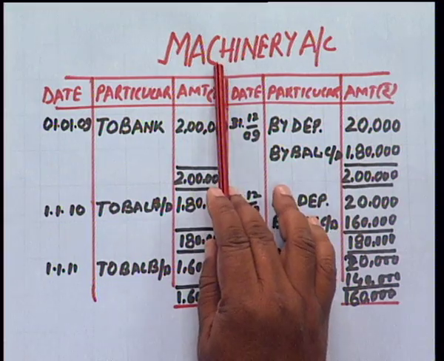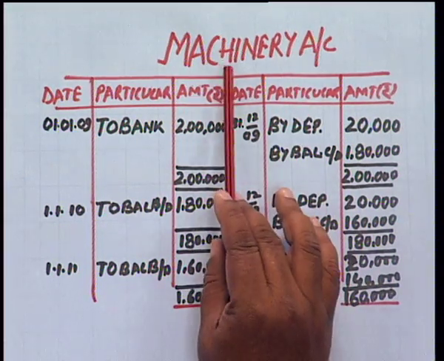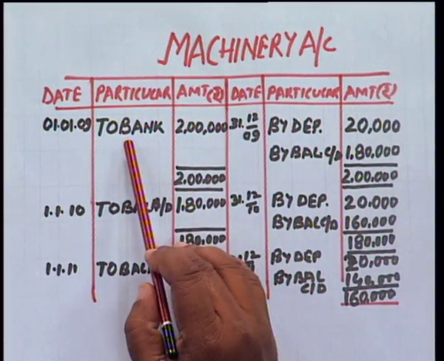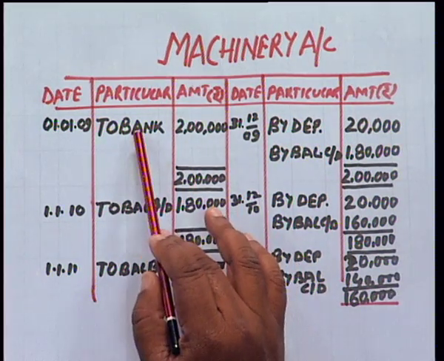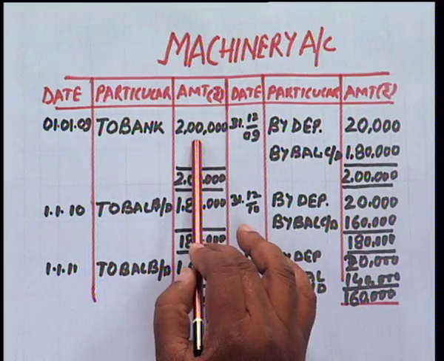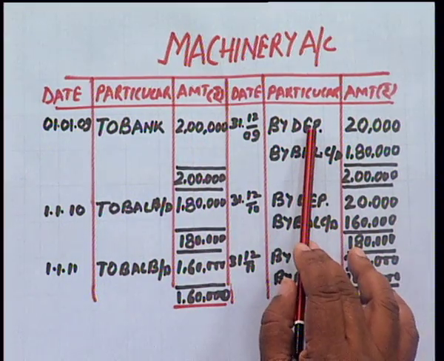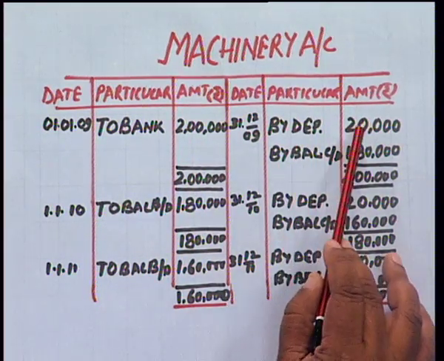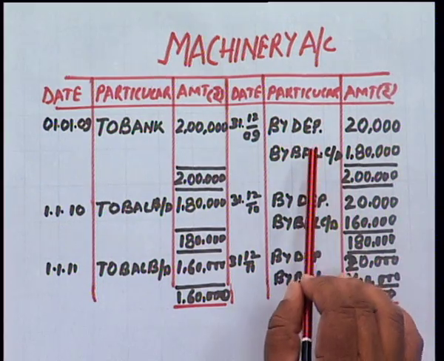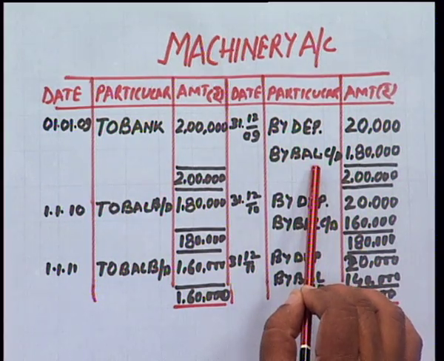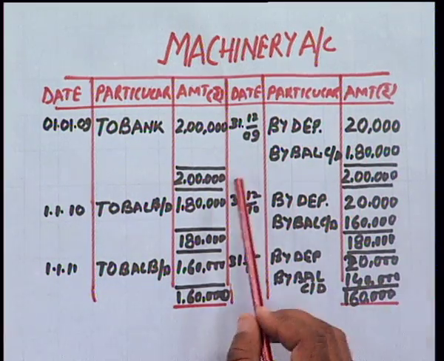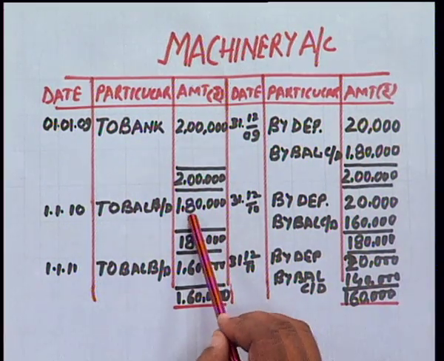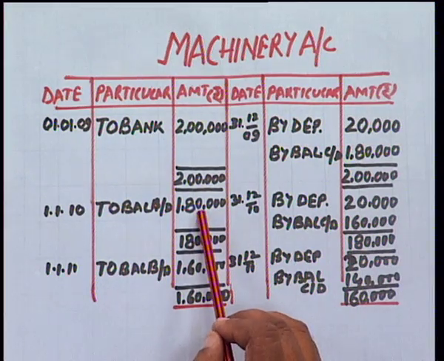We have to prepare the machinery account. In the machinery account on 1st January, I have purchased machinery for rupees 2 lakh. So we will post it in the machinery account to bank 2 lakh. Then we transfer the depreciation to machinery account, that is 20,000 rupees. At the end of the year, the balance of machinery will be 1,80,000. Now this 1,80,000 will become the opening balance on 1st January 2010.